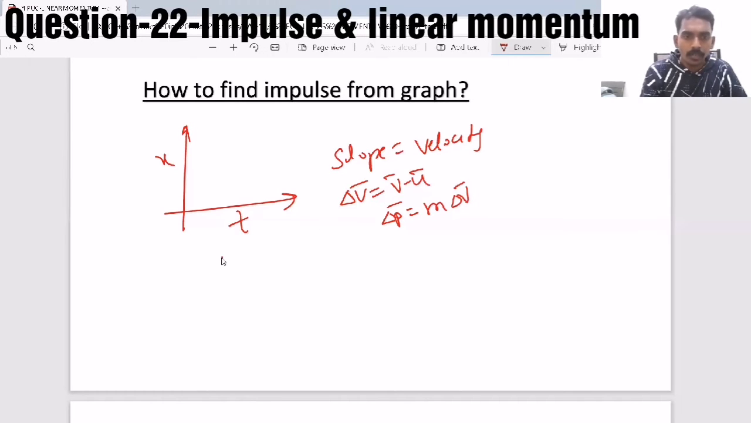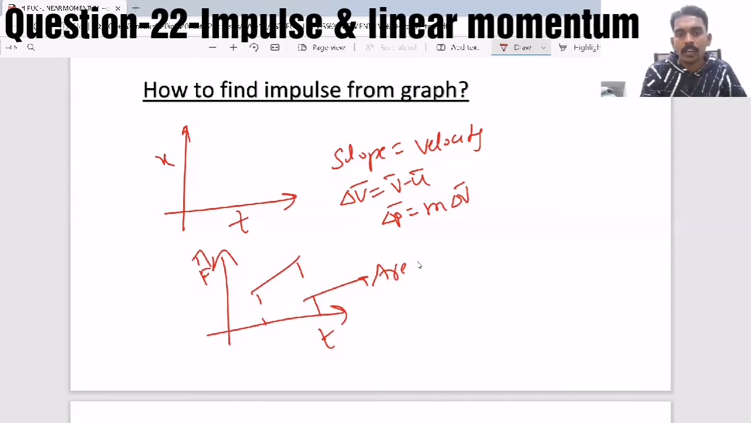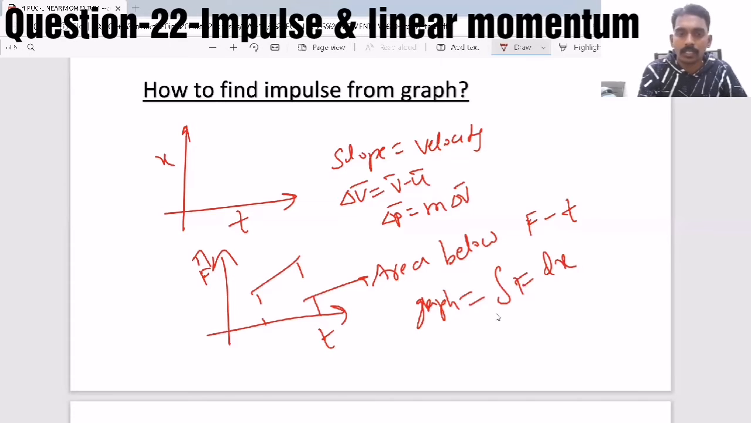Or else, if you take a force versus time graph, the area below the F-t graph means the integration of the y quantity with respect to the x quantity under the limits t1 to t2. That is also nothing but the change in linear momentum. So this way, sometimes the question can be asked based on the graph.